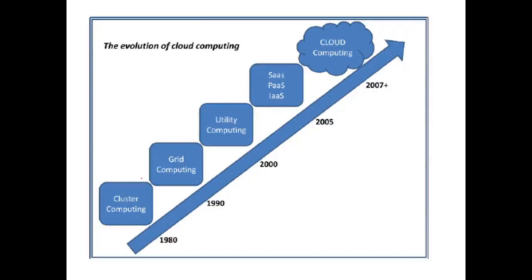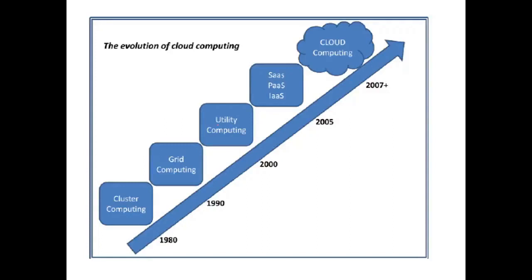So many computers are connected in a network, sharing each other's resources together. Grid computing was also for problem solving. If any computer is facing some problem, it can take the computation power or other resources from the other systems to solve any technical problems.